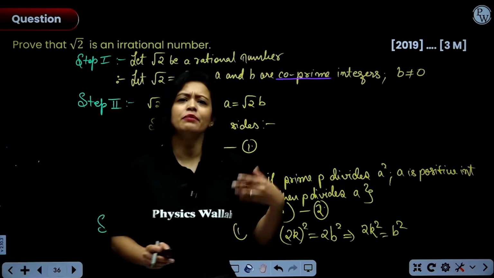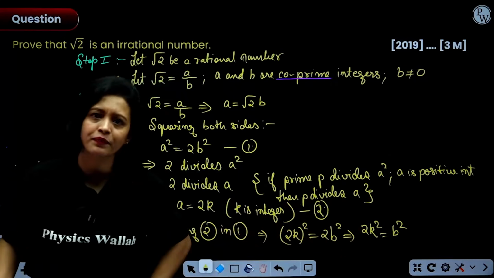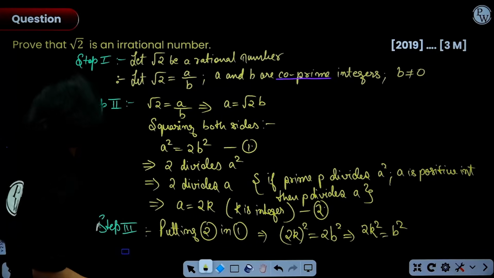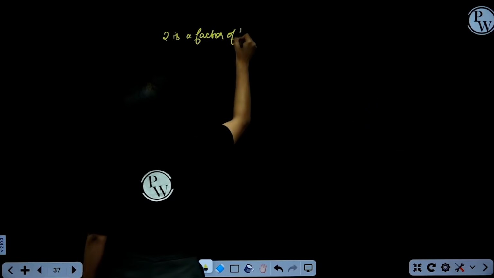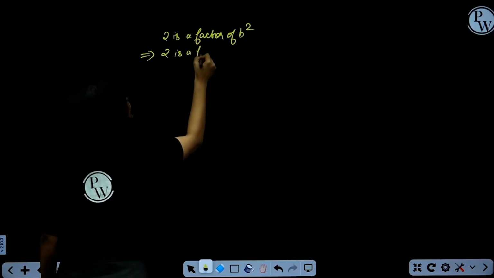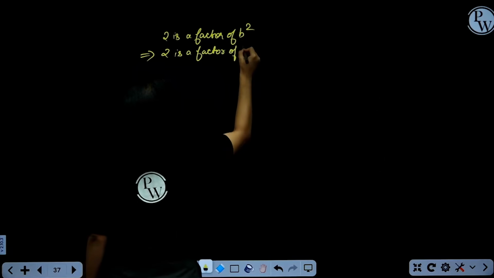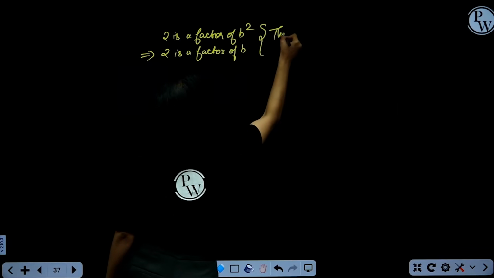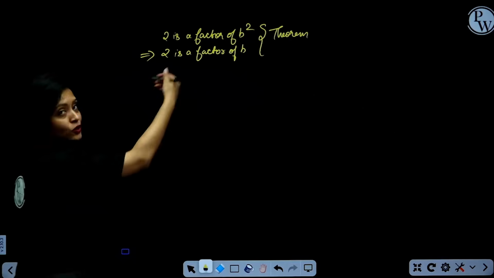Now, b square can be written as 2 into something. And that tells us that 2 must divide b square. 2 is a factor of b square, right? So, let's write that down, everyone. 2 is a factor of b square. So, that tells us that 2 is a factor, or 2 divides, you can write divides also, totally your choice, of b. Again, by the same theorem, everyone, if a prime number p divides a square, then it must divide a, right? So, write down the theorem.